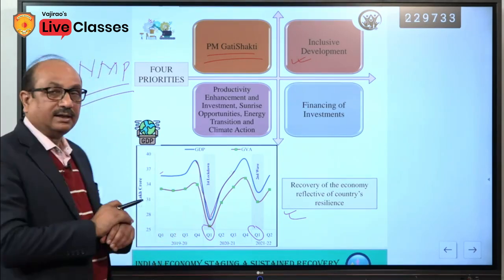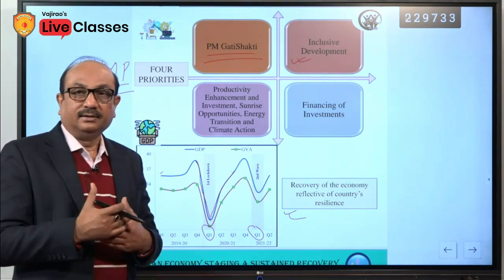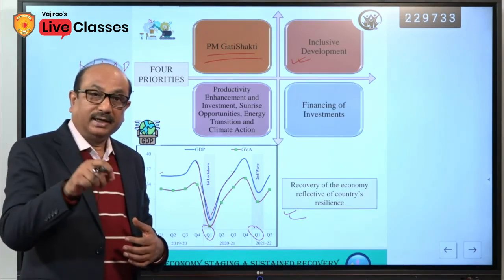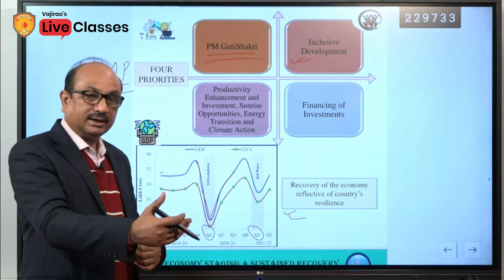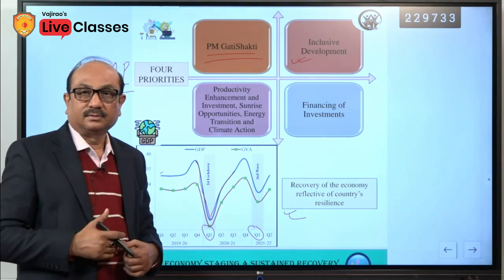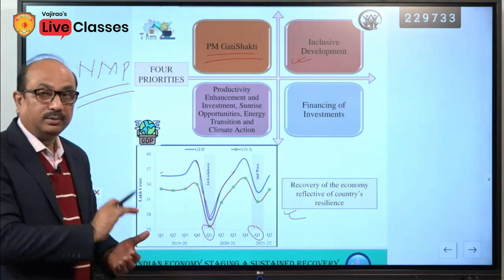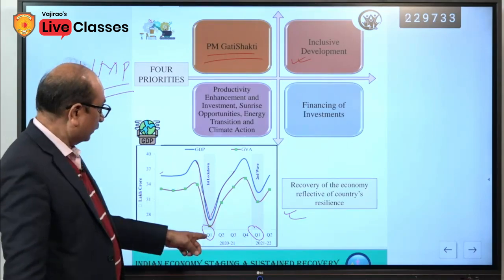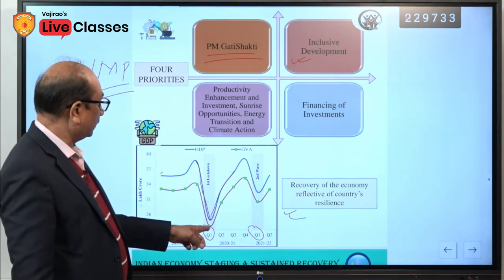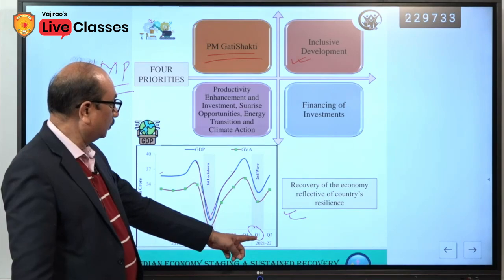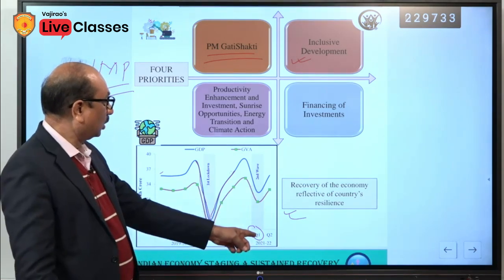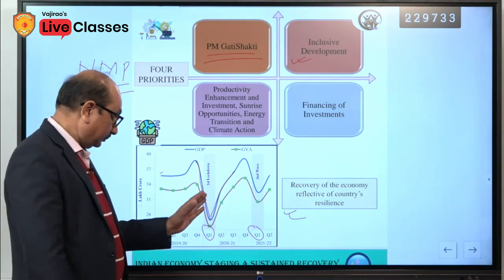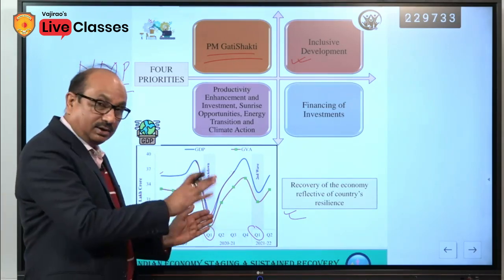Having seen these facts and figures and these changes and the trend, examiners make and set the question in prelims, give the statement, and you have to consider the statement and take the decisions. So, this kind of analysis would help you. Q1, there was a lockdown. Q1 of the next year means last year there was a lockdown, but the impact was different.